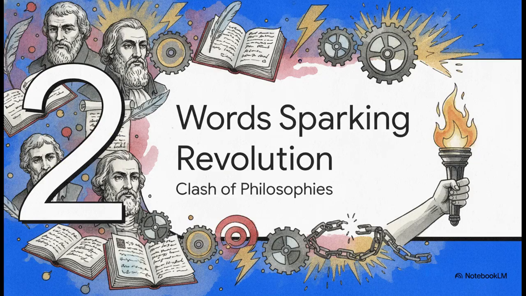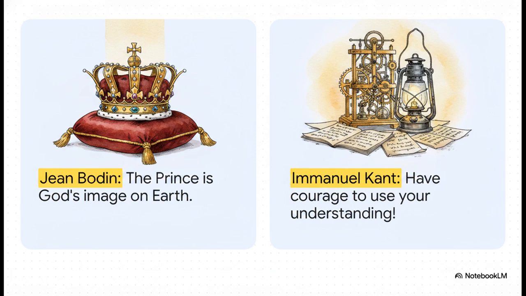Section 2. Words sparking a revolution. Now, it wasn't just crushing poverty fueling this fire. It was a huge clash of ideas. We're talking about a stark ideological collision. On one hand, you have the old absolutist mindset, championed by guys like Jean Bodin, who argued that the prince is literally God's image on earth, meaning his rule is divine, period.